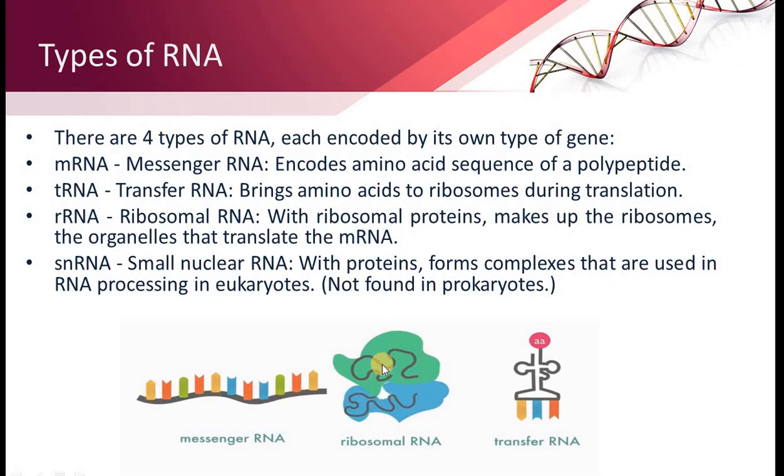Then ribosomal RNA. Ribosomal RNA with ribosomal protein makes up the ribosome, the organelles that translate the mRNA. And another is transfer RNA, which brings the amino acid to the ribosome during the translation. Now another is snRNA, that is small nuclear RNA, which with proteins forms complexes that are used in RNA processing in eukaryotes, but snRNA are not found in the prokaryotes.